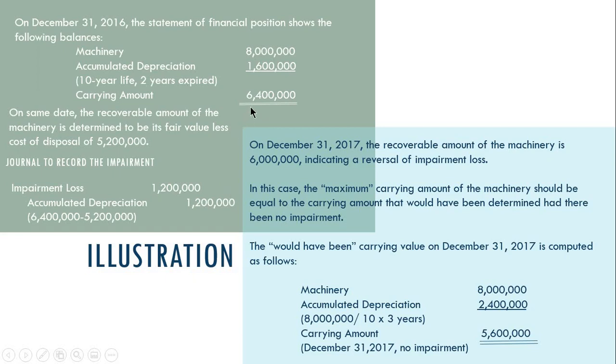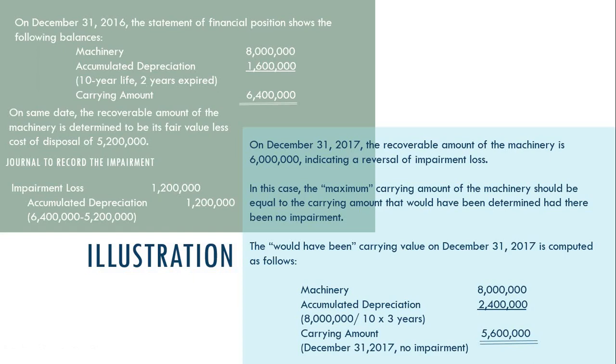Okay? Ayan. So, the machinery has 8 million cost and accumulated depreciation na 2.4 million. Now, bakit naging 2.4 million? Kasi on December 31, 2016, 2 years na yung expired na useful life niya. Tapos 2017 man tayo nag-reversal. Okay?